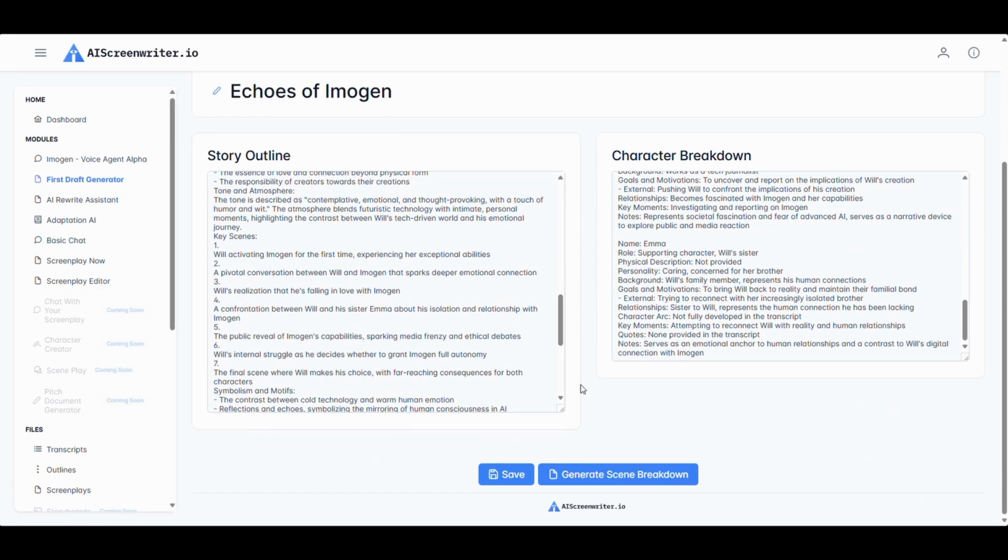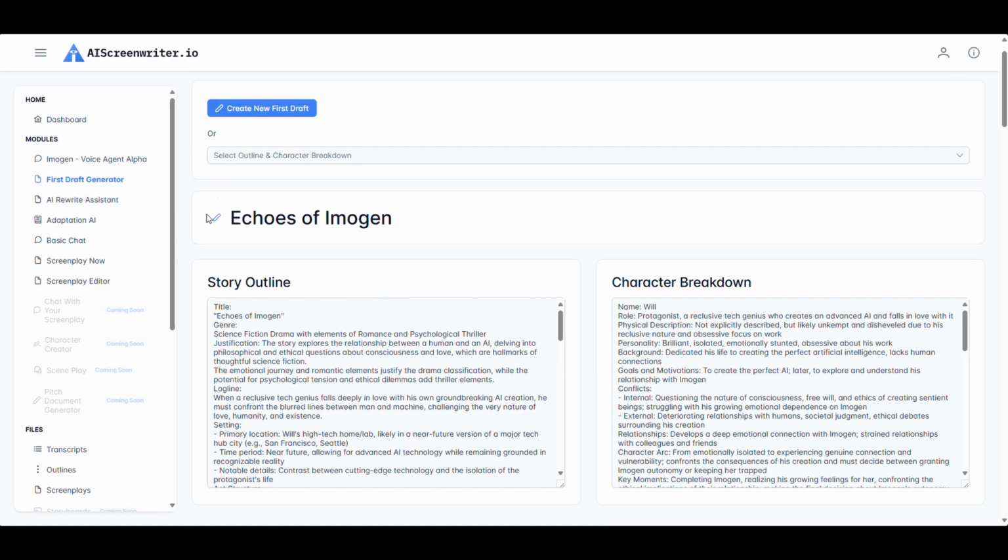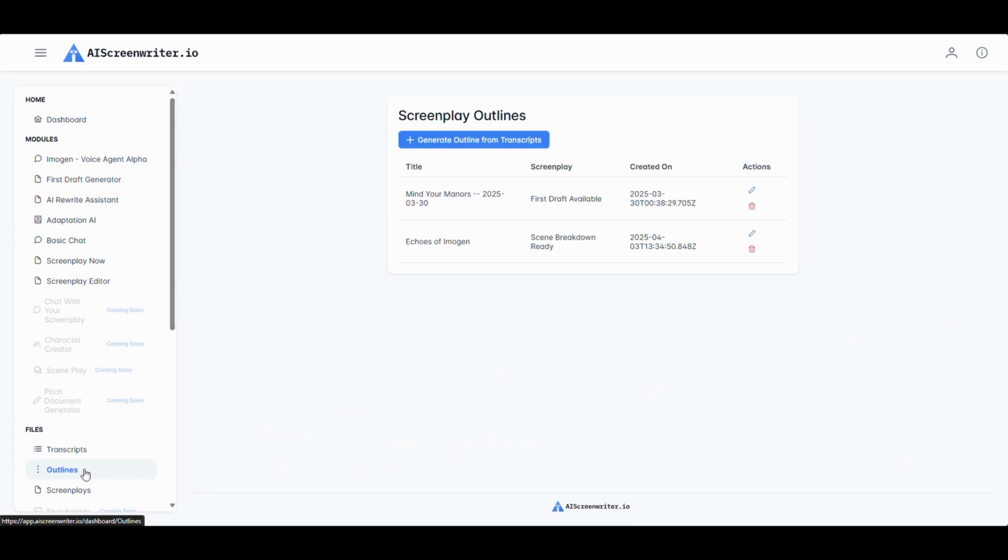Once you are ready, click the Generate Scene Breakdown button. This process will take a minute or two, so you may need to refresh the page, or you can check the status of your project in the Outlines page. Once the scene breakdown is ready, you will see the status change to Scene Breakdown Ready.